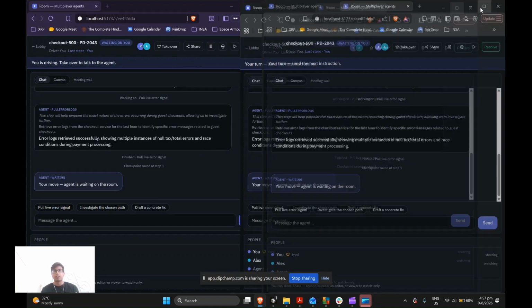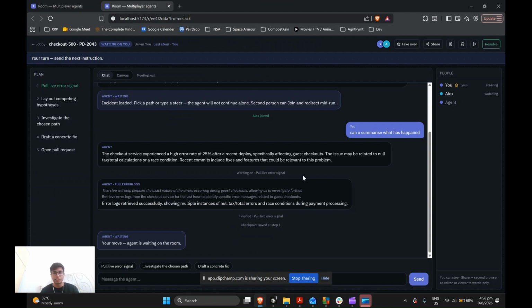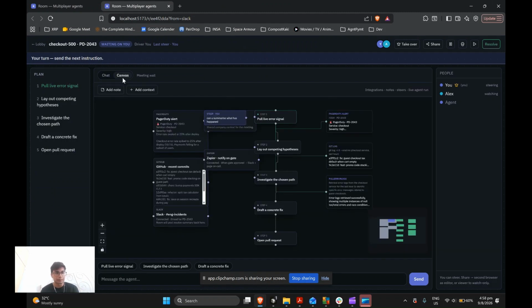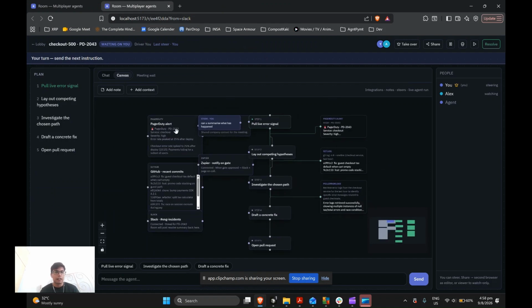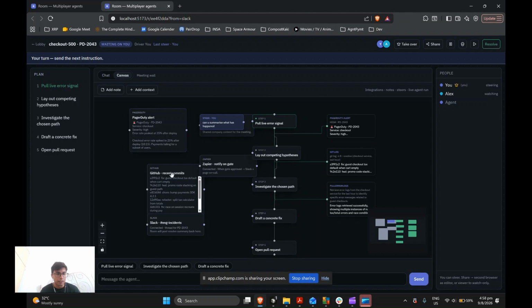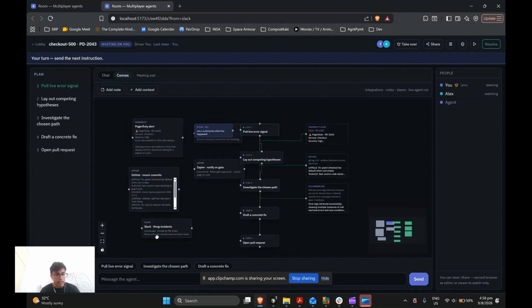At the same time, as we have these text messages, we also have a canvas. So this canvas basically shows an overarching view of what's happening. You have the PagerDuty alert here, and then you have GitHub, the recent commits, and you have Slack. You can connect them together to create full context, to chain context together.